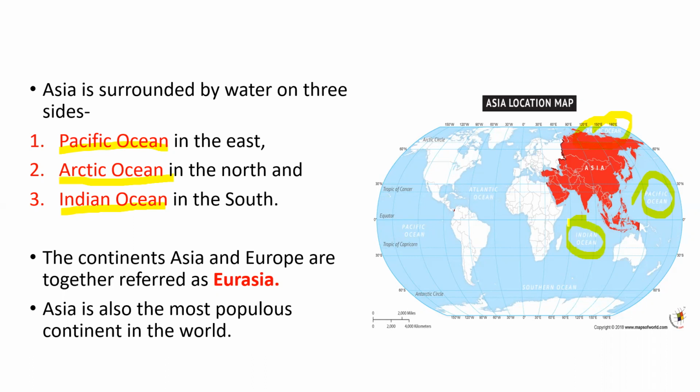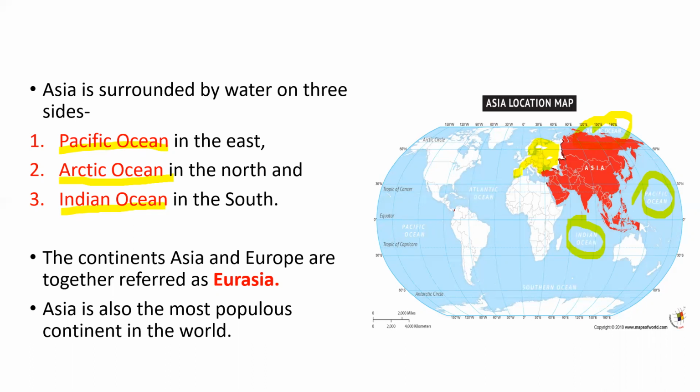The continents Asia and Europe are together referred to as Eurasia. This is Europe. The red color is Asia and this I am coloring in yellow. So Europe and Asia are together referred to as Eurasia.